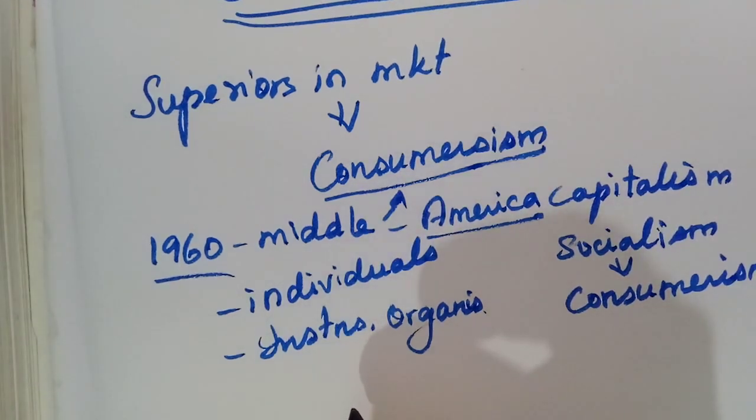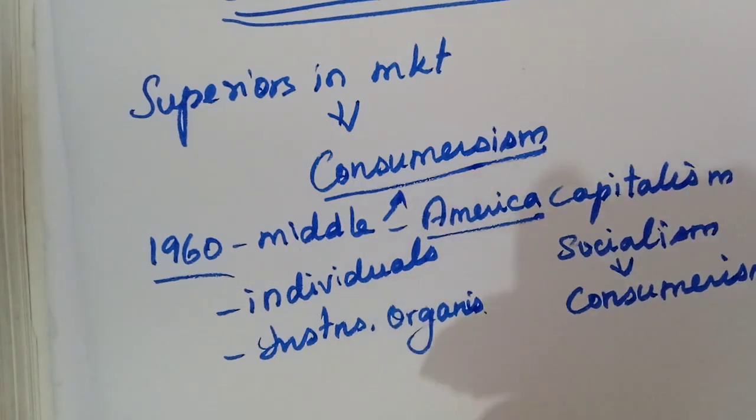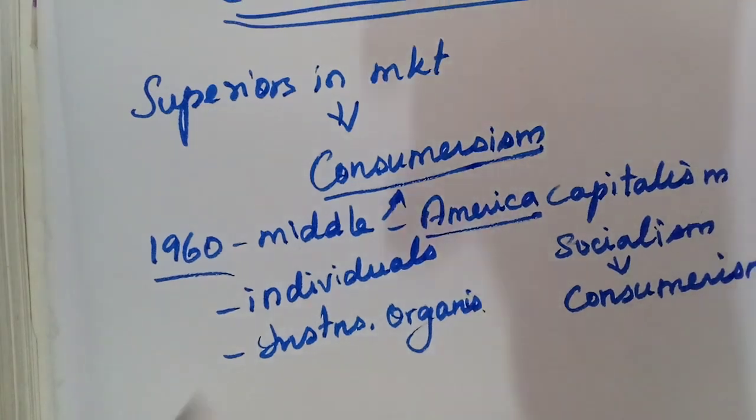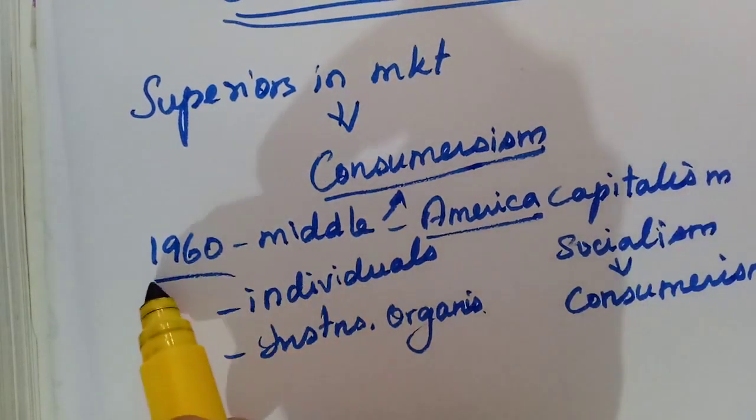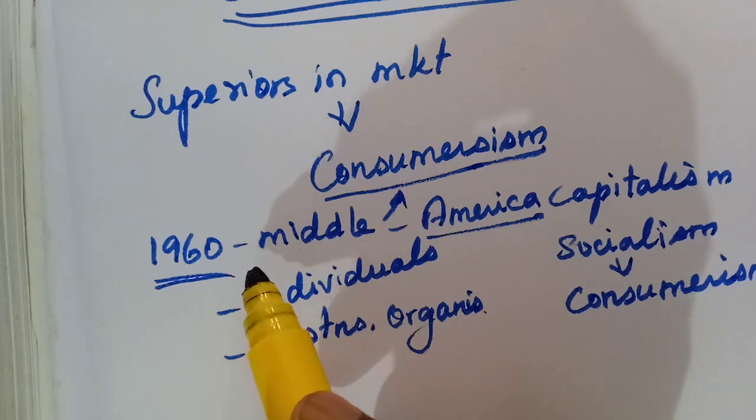Free service will be provided after around 1 year or 2 years for durable goods. We learned this in exploitation. All these things have been done in order to protect the consumers. So this consumers movement came into existence in the middle of the 1960s.